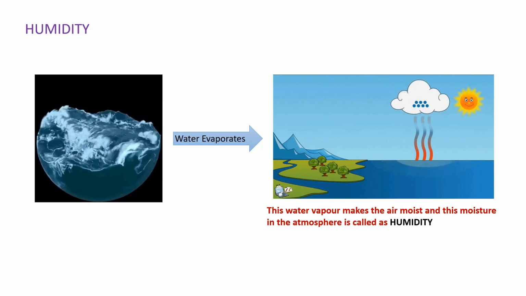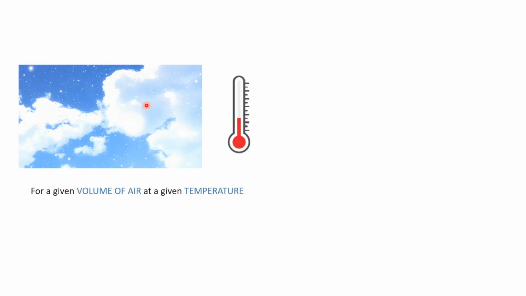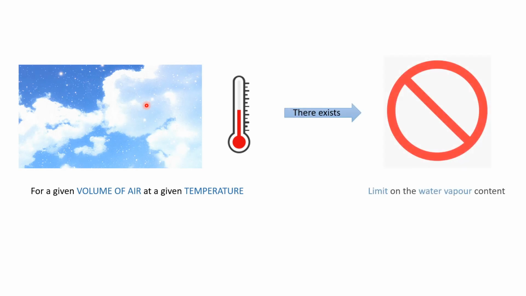But for a given volume of air, as you can see in this beautiful picture of our atmosphere, at a certain temperature there is a limit. Okay, so there exists a limit on the water vapor content that can exist in that particular area of the atmosphere.